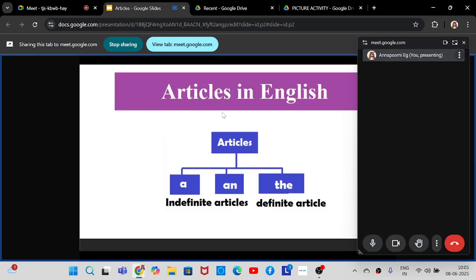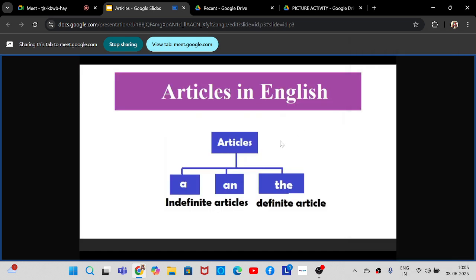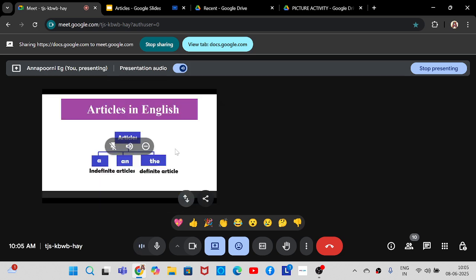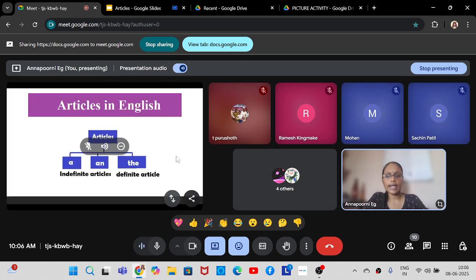So you can see here, articles are three in number. They are a, an, and the, where a and an are called indefinite articles and the is called the definite article. So what is meant by indefinite and definite? That is what we have to understand as the next step. Indefinite means something about which you are not sure. For example, if I say, I have a book with me, I am using the article a.